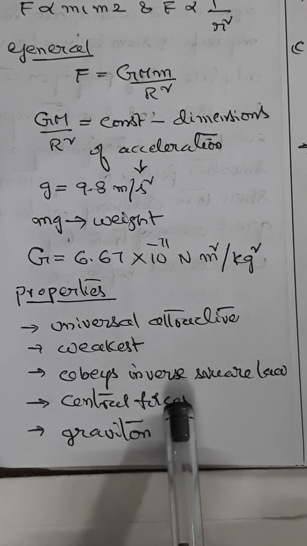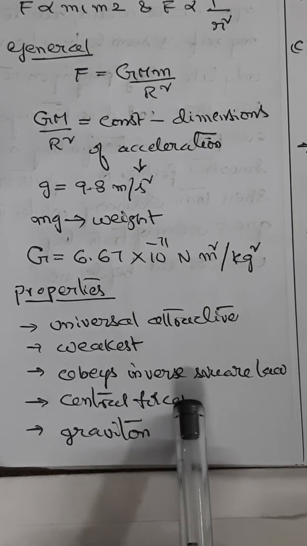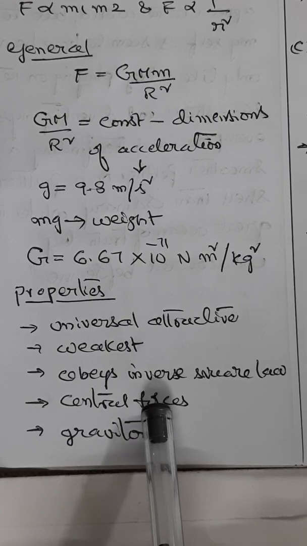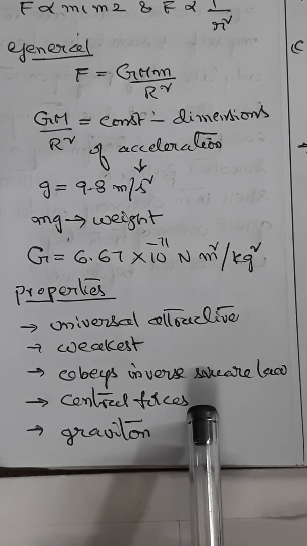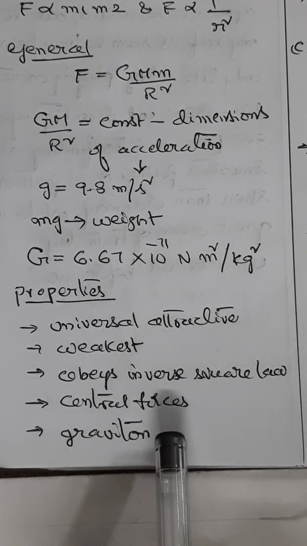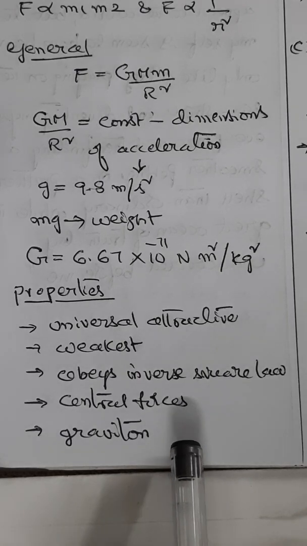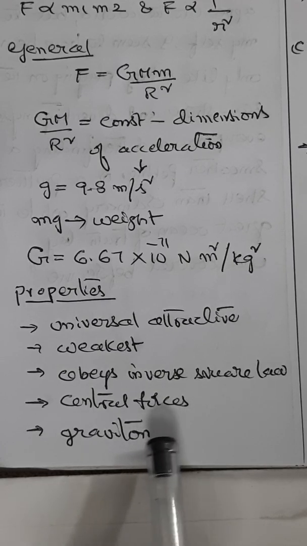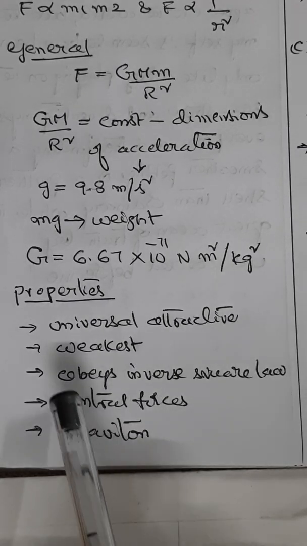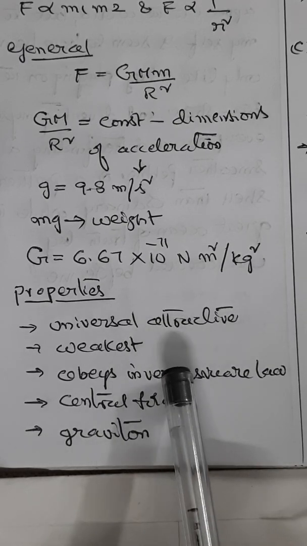Gravitational forces are central forces. Central forces means they act along the line joining the centers of the two bodies. Gravitational forces are conservative forces. So the field particle of the gravitational force is what is called graviton. This is a concept of exchange of field particle between the two bodies that explains how the two bodies interact from a distance. This is what we need to know about one of the natural forces known as gravitational forces.